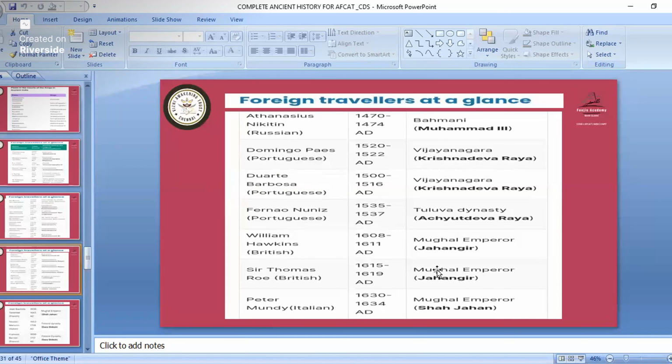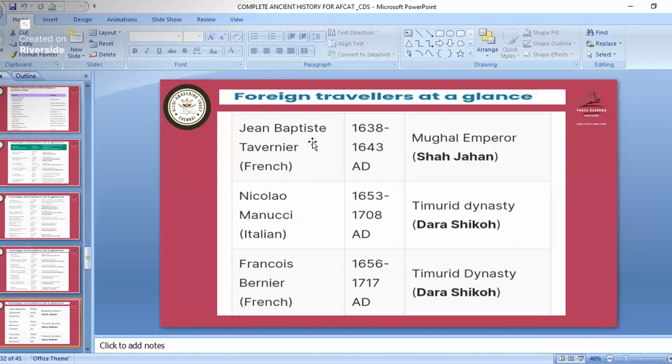Then William Hawkins, he came during the Jahangir rule. Sir Thomas Roe, he came during the Jahangir rule, Mughal emperor. And Peter Mundy, Italian, he came during the Shah Jahan rule. About Sir Thomas Roe also a question has come in the following. Okay. Jean-Baptiste Tavernier, he is from France. He came during the Shah Jahan rule.